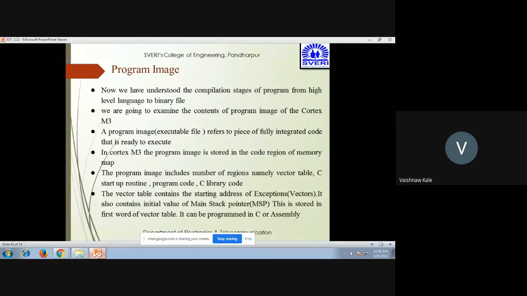The program image includes a number of regions, namely the vector table, C startup routine, program code, and C library code. The vector table contains the starting addresses of exceptions. It also contains the initial value of the stack pointer. This is stored in the first word of the vector table. It can be programmed in C or assembly.